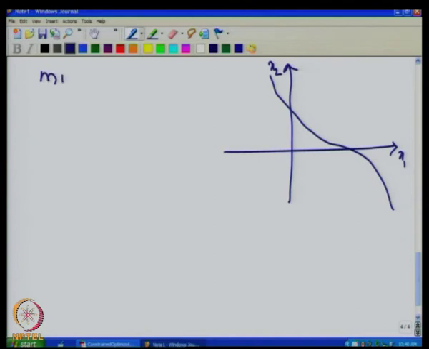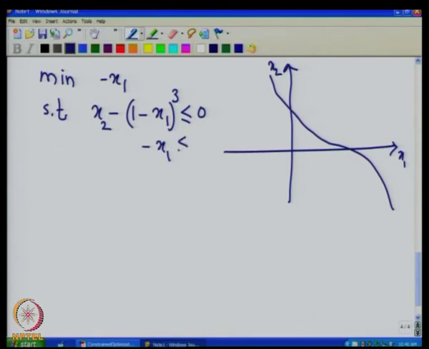So, let us write down the problem: minimize minus x1 subject to x2 minus 1 minus x1 cube less than or equal to 0, minus x1 less than or equal to 0, minus x2 less than or equal to 0, and we have added one constraint, which is 2x1 plus x2 less than or equal to 2.